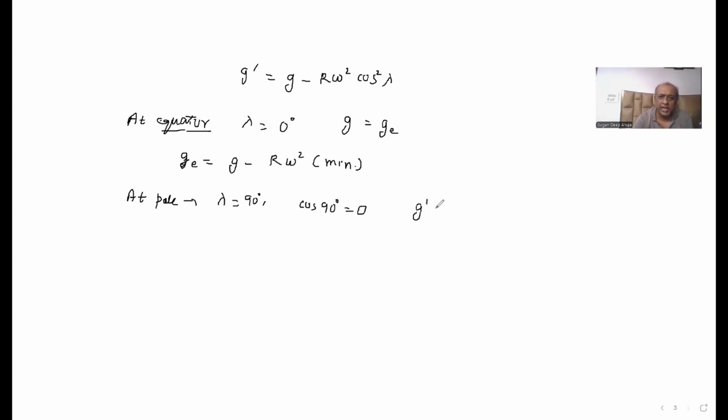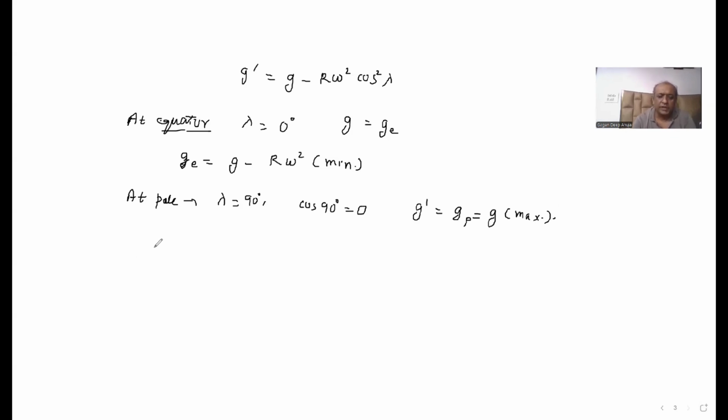So g dash, which is equal to g p, will just be equal to small g. This is the maximum value of acceleration due to gravity. So when you are at the pole, the value of acceleration due to gravity is maximum, and from the pole, when you move towards the equator, the value of acceleration due to gravity is going to decrease.